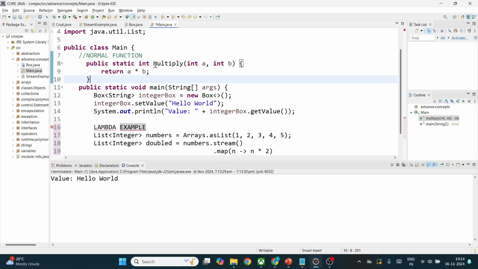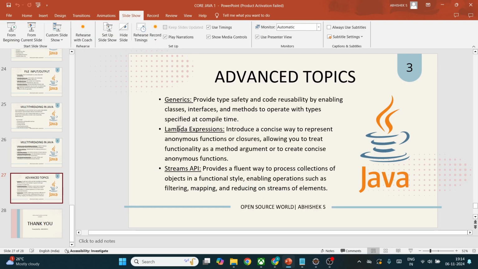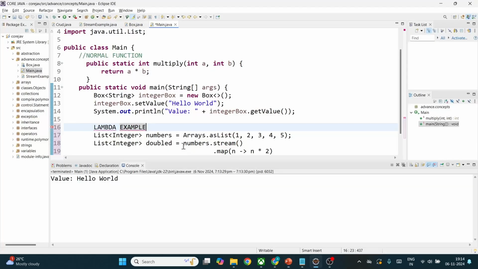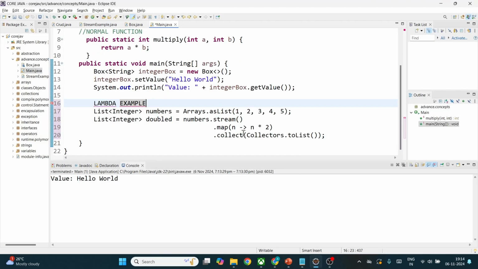So this is a function which takes two arguments. The arguments are of type integer here, and it returns the value by multiplying those two arguments a and b, and this function name is multiply. Okay, super. So how is this different from a lambda expression? I told you lambda expressions are also known as anonymous functions. Anonymous function in the sense they will not have any names. Okay, let's see that.